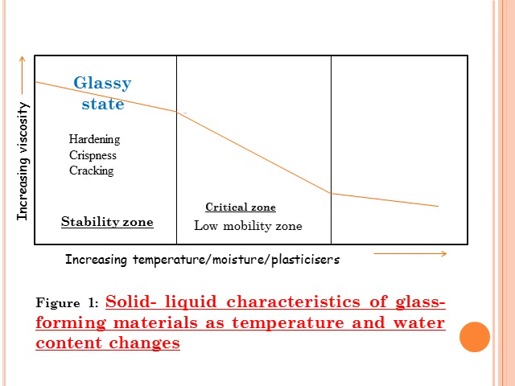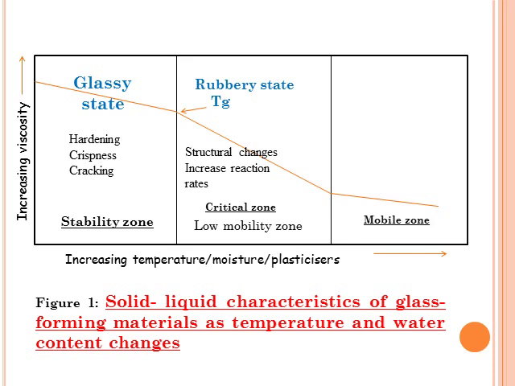There is a point between the stability zone and critical zone, which is called the glass transition temperature, written as Tg. The critical zone exhibits a rubbery state. It involves changes of structure and also the rate of reaction by increasing the reaction rates. The other zone is the mobile zone, which is a zone that exhibits the fluid state.